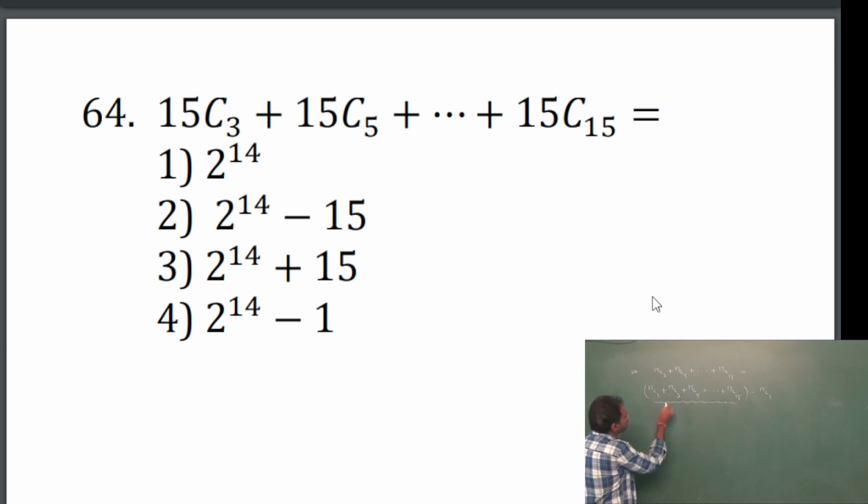2 power n, where n value is here 15. Therefore, 2 power 15 by 2 minus 15C1. 15C1 value is 15. Therefore, 2 power 15 by 2 means 2 power 14 minus 15. Therefore, option 2 is right. Next question.